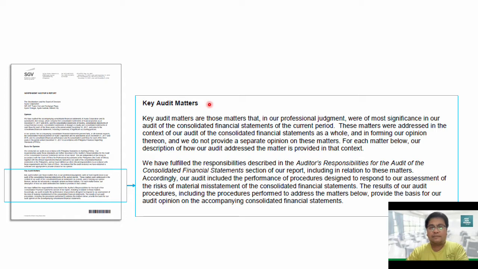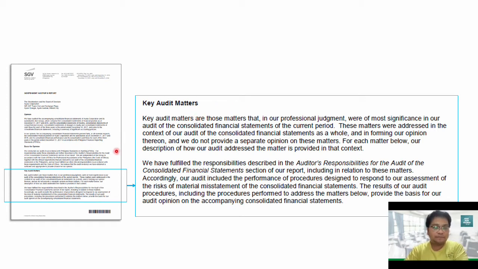Again, what are those matters that we include in this key audit matters paragraph? Number one, areas that are susceptible to a higher risk of material misstatement, for example those significant risks that we have discussed repeatedly during the first part of our modules. Second, significant auditor judgment involving significant management judgment as well. And the third and last, the effect on the audit of significant events or transactions that have taken place during the period, including the responses of the auditor in those areas.